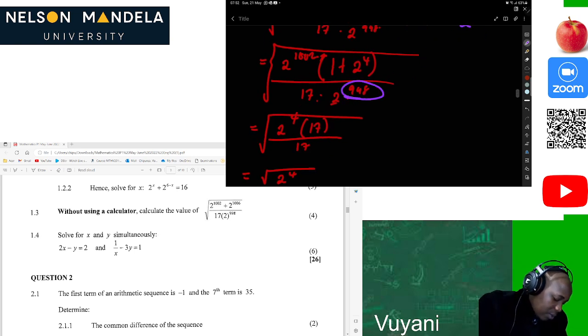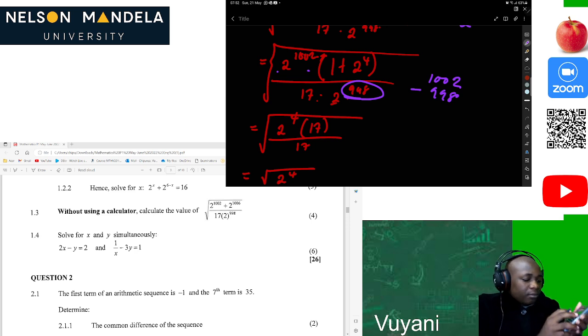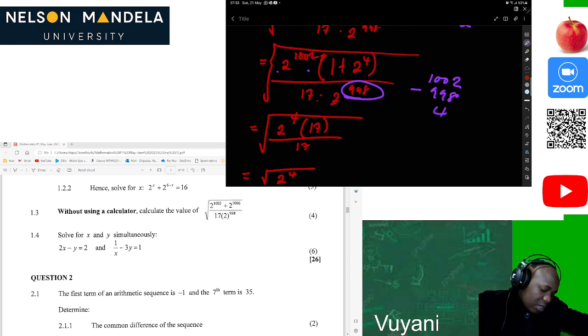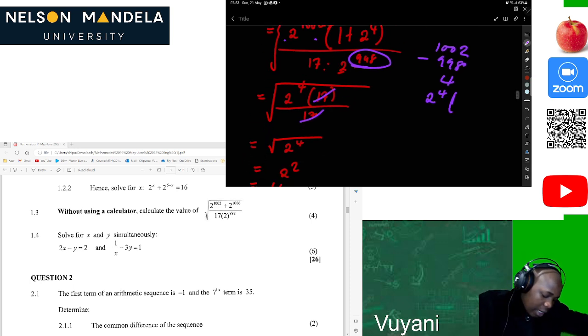And of course, this one and this one are multiplying. So we can just say 1002 minus 998. Let's see. 1002 minus 998, then we get our value to be 4 there. So we can see that, oh, okay, that will be 2 to the 4. Then in the bracket 1 plus 2 to the 4, which is 17, because 2 to the power 4 is 16. Then I have 17 there, then this 17 and this 17, they cancel out.